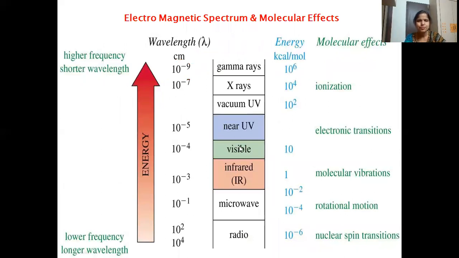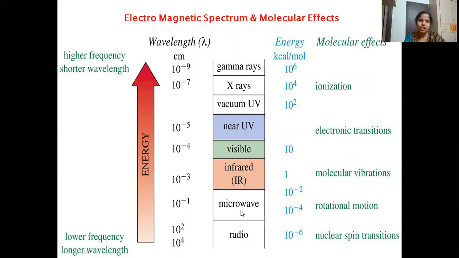This is again the electromagnetic spectrum and the molecular effects we see when matter is exposed to these different types of rays. When matter is exposed to highly energetic rays, that is gamma rays or X-rays, ionization of the molecules takes place. In UV-visible, as I said, electronic transitions are seen. If we move down to IR radiations, very much less energetic than UV-visible, we come across only molecular vibrations.